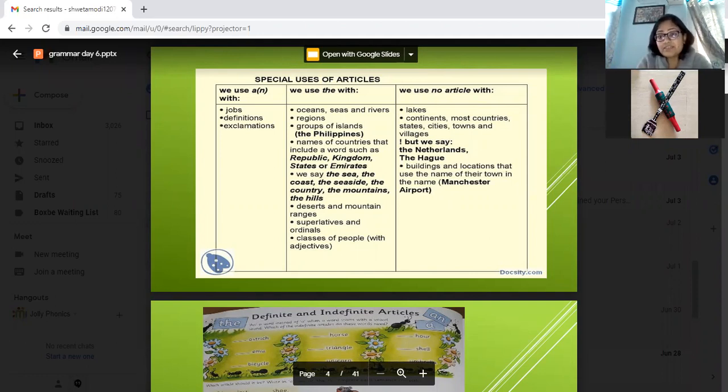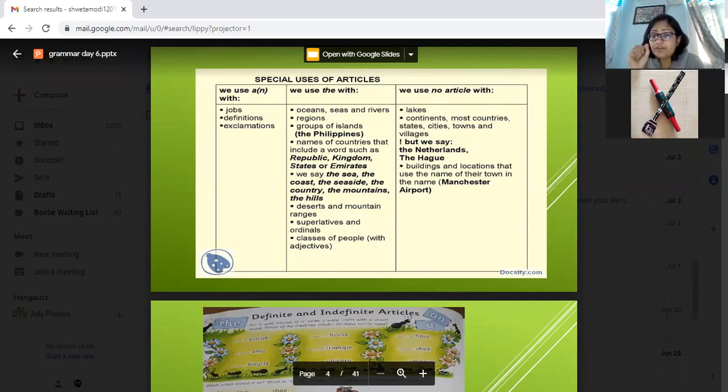Also for ordinals. What are ordinals? First, the first. Second, the second, the third. Classes of people, like when you categorize, again you are making it specific. The principal, you're talking about a position. The headmaster. We don't use any article if it is a lake. We don't use any article if it is a continent, country name, city name, town, village, or any specific name like Shweta. You will not use any article.